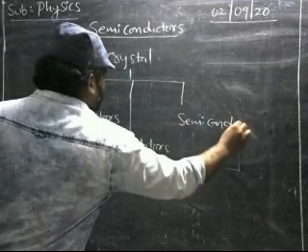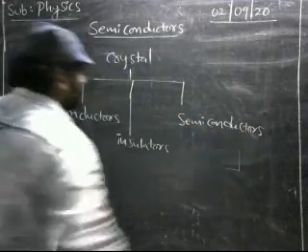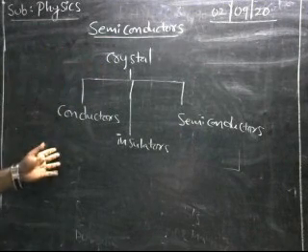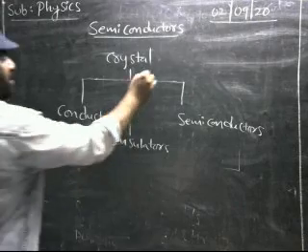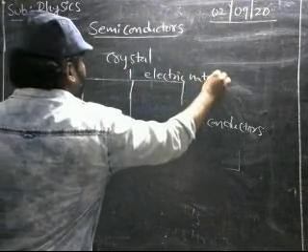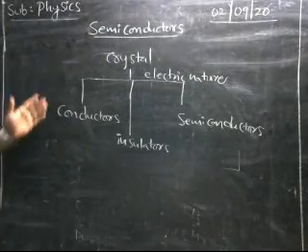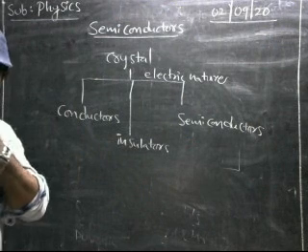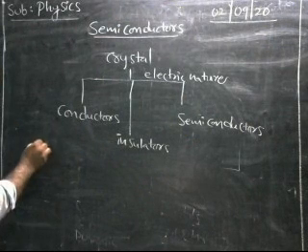The crystal can be divided into three types based on electric nature: conductors, insulators and semiconductors. First, we discuss the conductors.